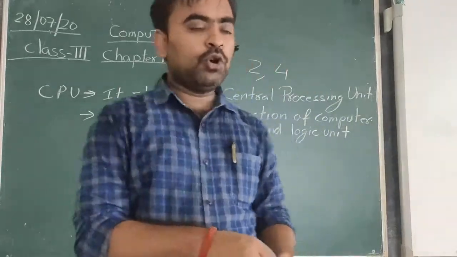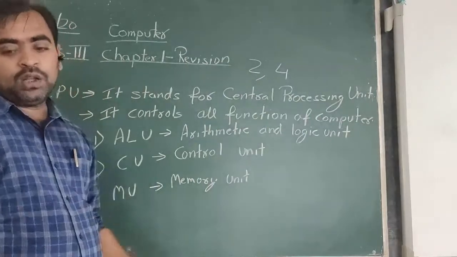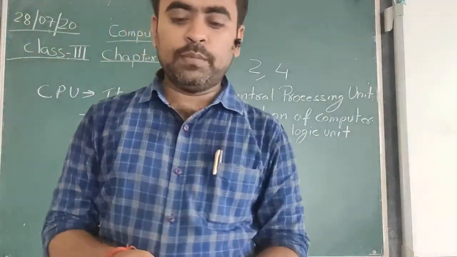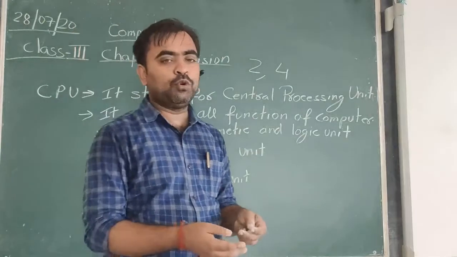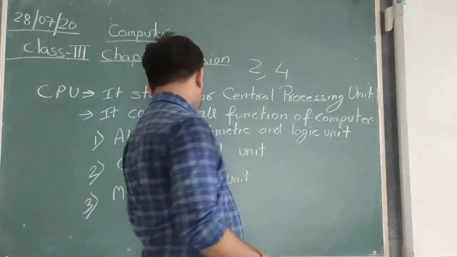Okay. Now the third one is the memory unit. There are two different types of memory, RAM and ROM.